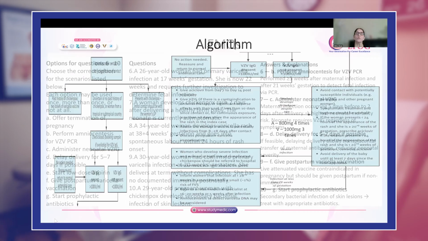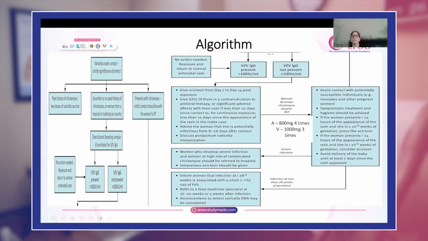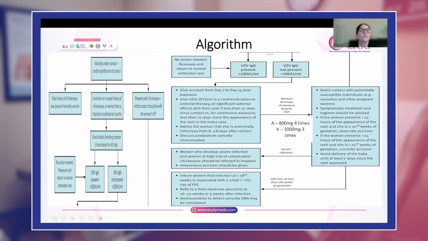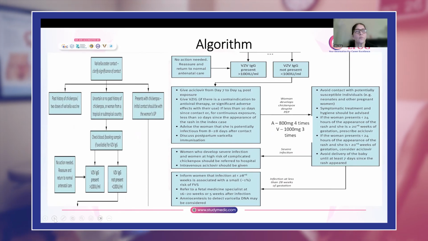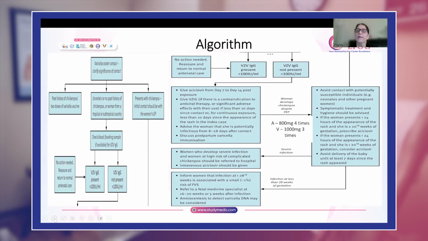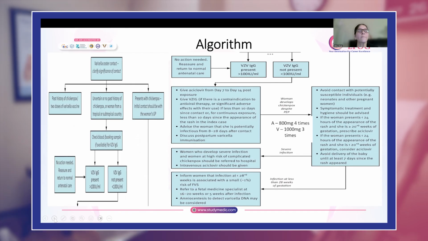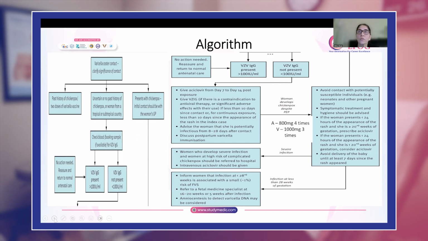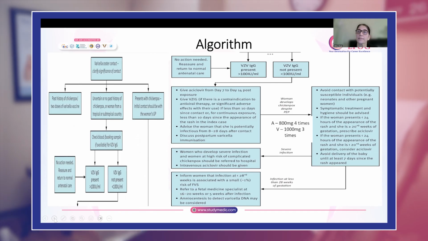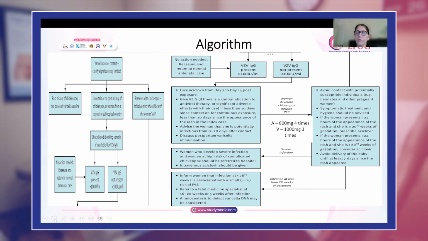Now, this is the algorithm that is suggested for women who have chickenpox or have been exposed. Okay. So for women who say that they have been exposed to someone who is a diagnosed case of chickenpox, you will determine whether she gives a strong history that yes, she has been vaccinated, or she knows for certain that she has had chickenpox previously, and you can reassure her.